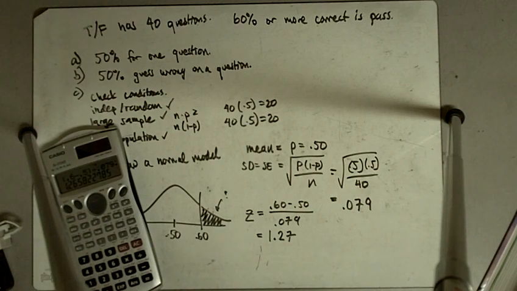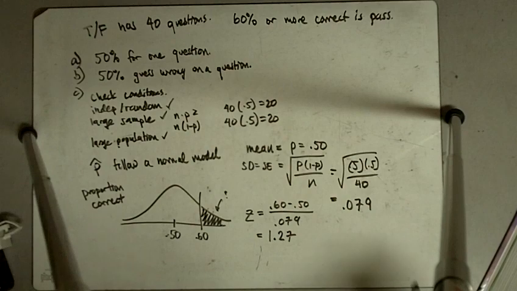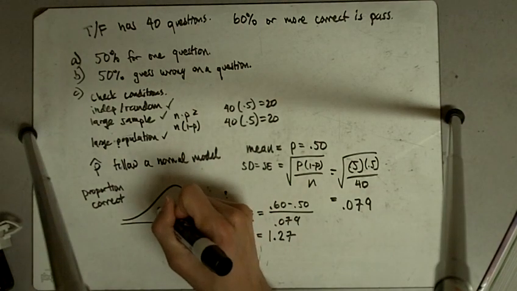Now I look 1.27 up in my table. It gives me an area of 0.8980 to the left.